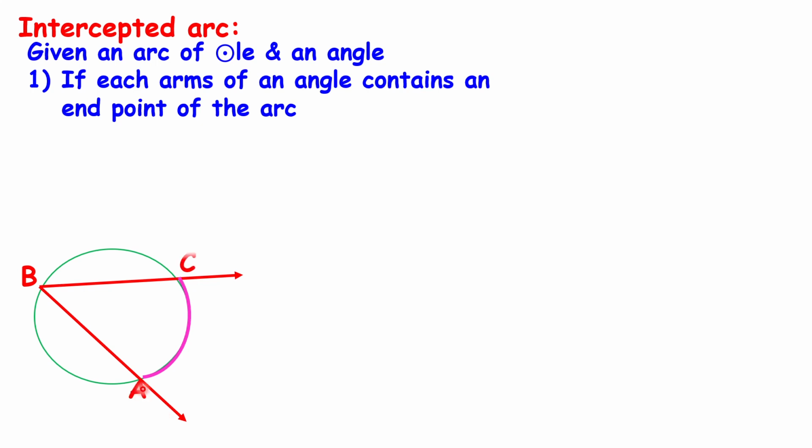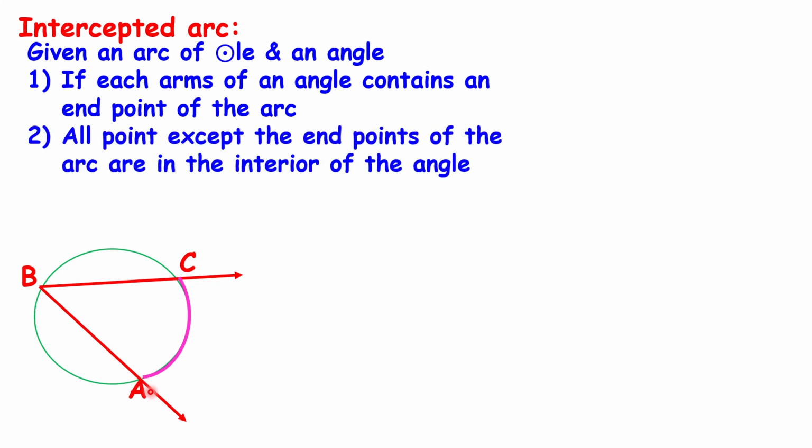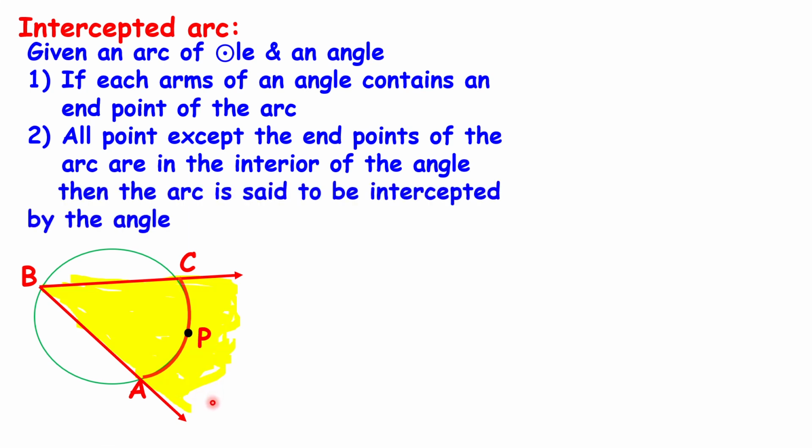Here A and C are the endpoints of the arc which lie on the arms of the angle, and all points except the endpoints of the arc are in the interior of the angle. Here the points of arc AC which lie in the interior of the angle, except the endpoints, are said to be intercepted by the angle. Therefore in this figure arc APC is intercepted by angle ABC.